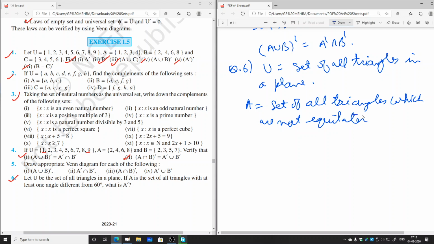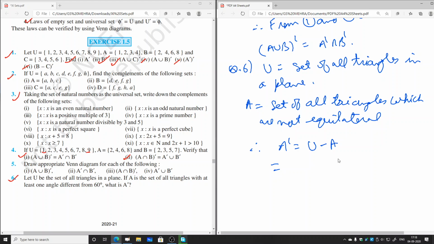Therefore, A complement will be equal to, now, since here U is the set of all triangles in the plane, either a triangle will be equilateral or it will not be equilateral. So A complement will be equal to U minus A. Again, U is the set of all triangles in the plane, so either the triangle will be equilateral or not.